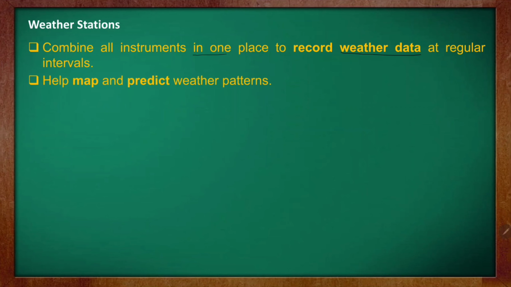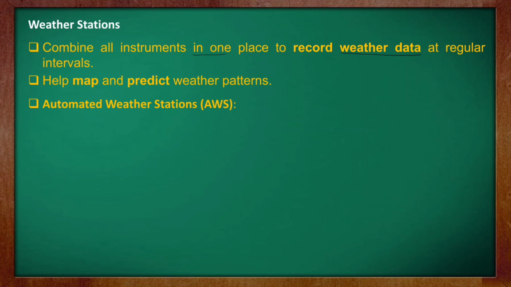So this is the weather station, and it helps in mapping and predicting weather patterns. Like when you see a map and some kind of symbol, you will know the weather. And there is one term, automated weather station, that is AWS. So what is this AWS? An AWS uses sensors to record the data without human assistance. Means no human is required to do the recording of the weather. Everything is done by the sensor automatically, so that is why the name is automated weather station.